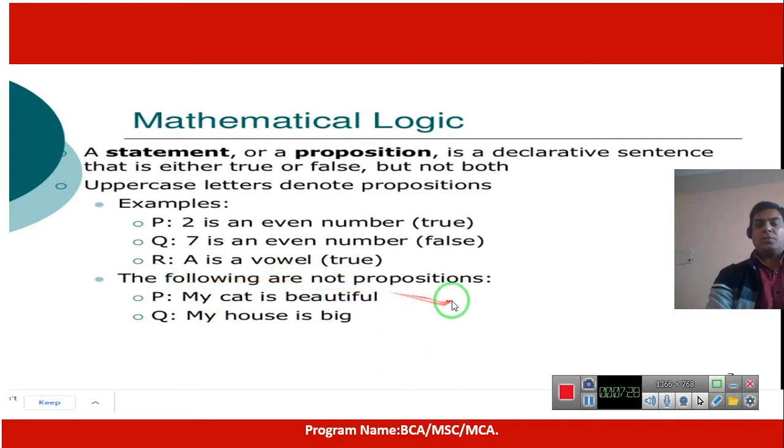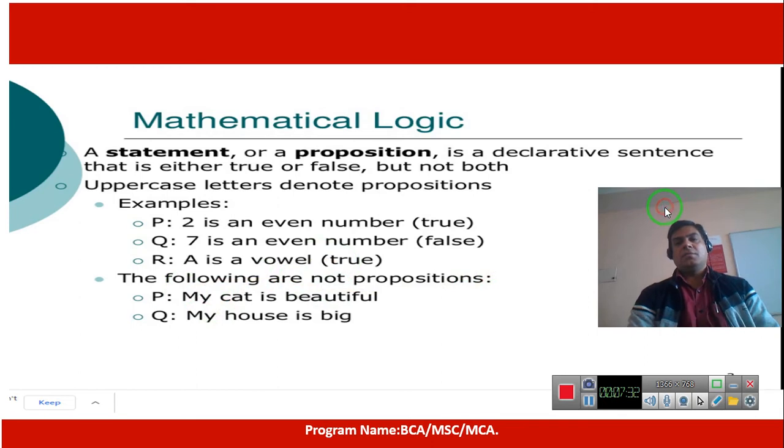A is a vowel, true. The following are not propositions. If we make sentences by taking the quality, virtue, property or characteristics, in that case we cannot find any declarative sentences or propositions, because they can never be universally true.